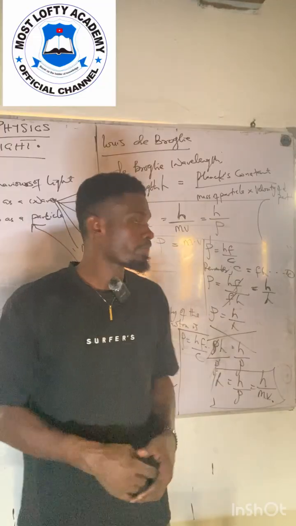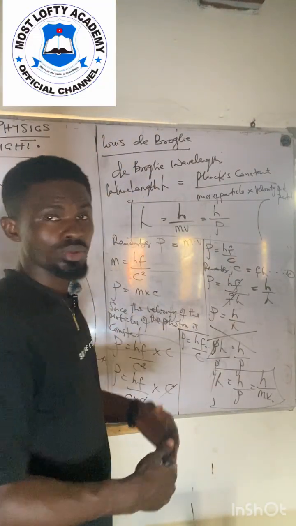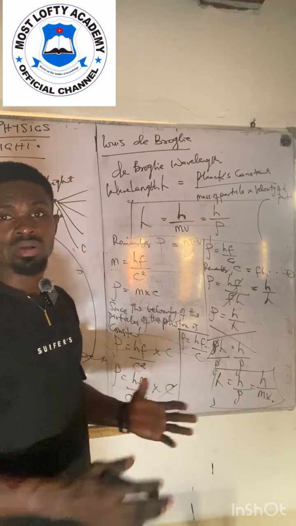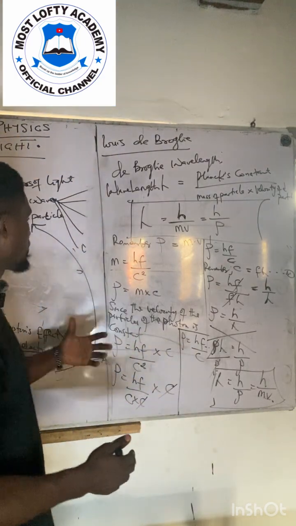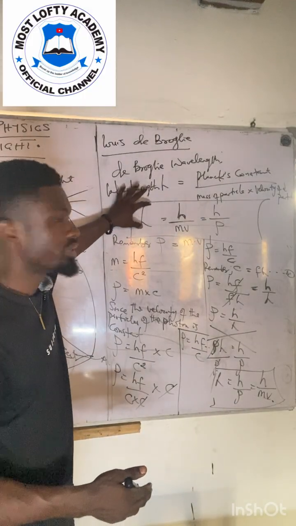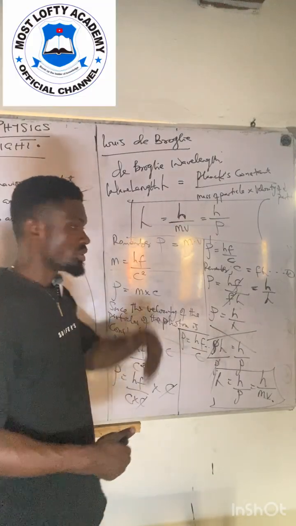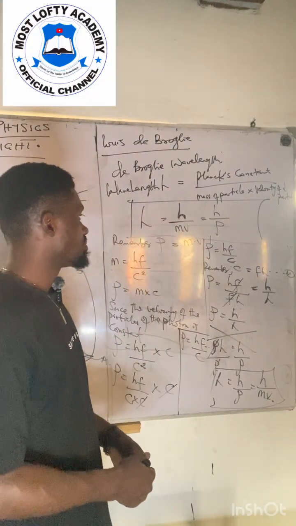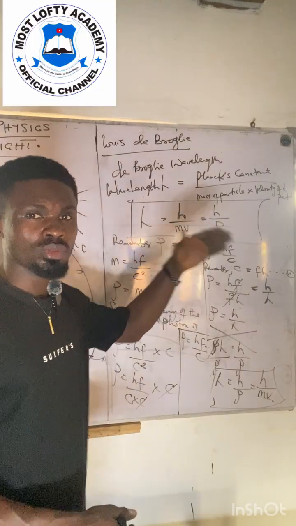So make sure you take your time, go through the video again and again. You don't need to cram anything. We all started from the fact that the de Broglie wavelength is equal to Planck constant all over mv. Since you say Planck constant, where is it coming from? It's coming from Planck's quantum theory.